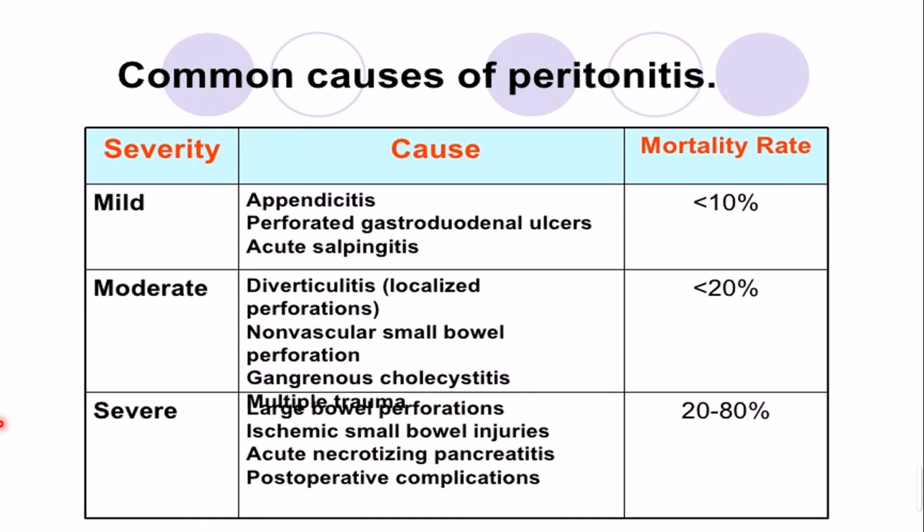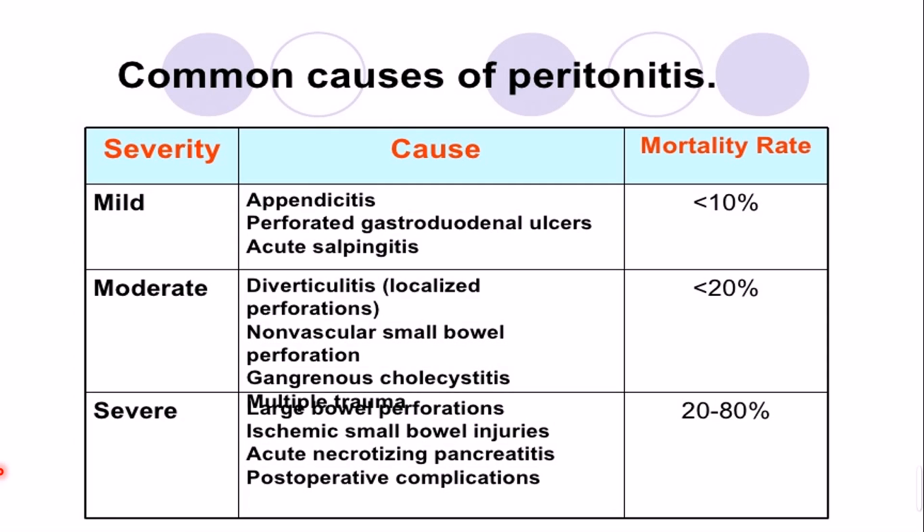Okay, so now we'll move on to the causes of peritonitis. Based on the severity, the mortality rate depends. Here in the middle part you can see these causes, and all these causes you can write as your etiology. When you're writing your exam, you are not compelled to draw this chart. If you want, you can; if you don't want, you don't have to.